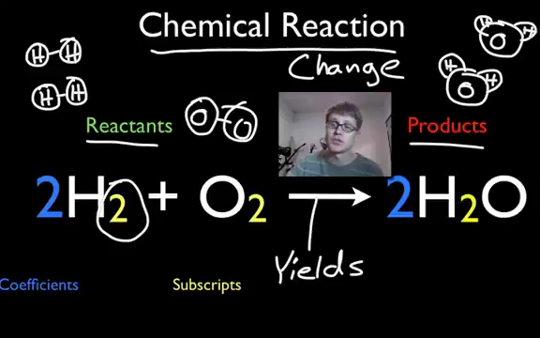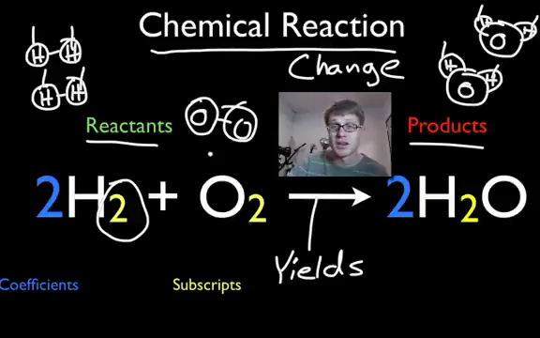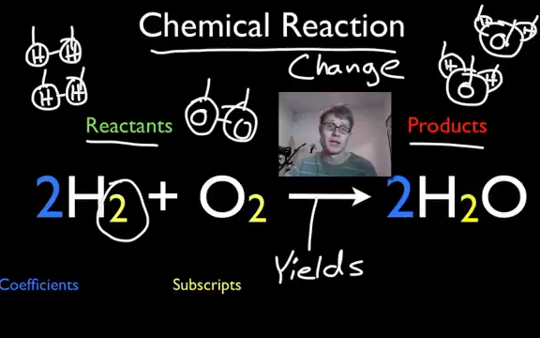And so if we count them up, we should have the same if it's a balanced equation. So how many hydrogens do I have on the left side? 1, 2, 3, 4. How many hydrogens do I have on the right side? 1, 2, 3, 4. So that's balanced. If we look at the oxygens on the left side, we've got 1, 2. On the right side, we've got 1, 2. And so that's a balanced equation.